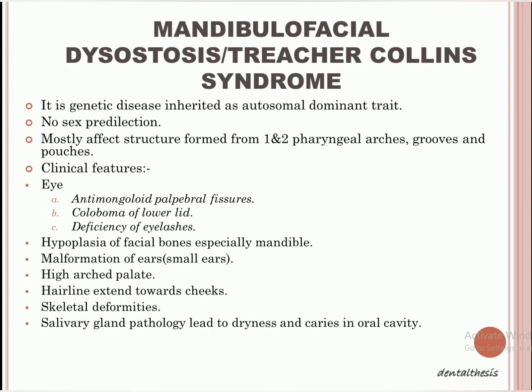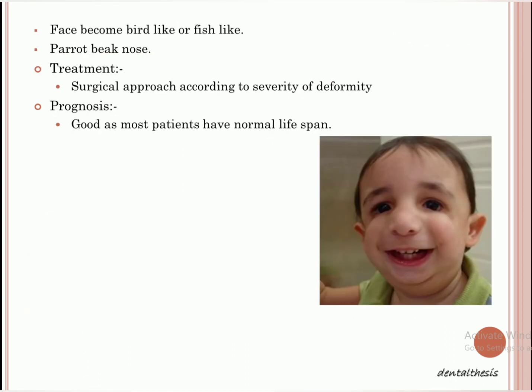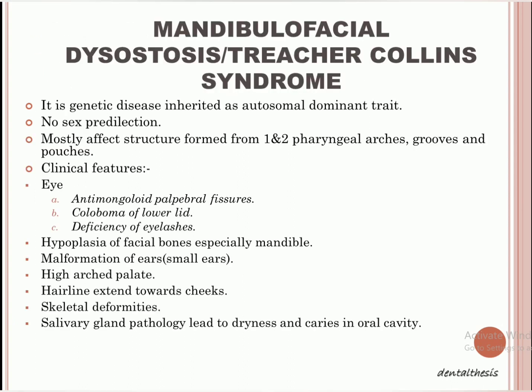Okay, coloboma means the distance between your two eyes gets increased. So because your eyes are getting down slanting, the distance between these two eyes has started increasing a little bit. Okay, that is your coloboma. Then the third thing is deficiency of eyelashes. The next feature is hypoplasia of the facial bones, especially of the mandible. There will be malformation of the ears, that means small ears.